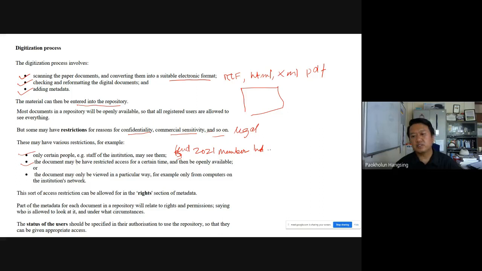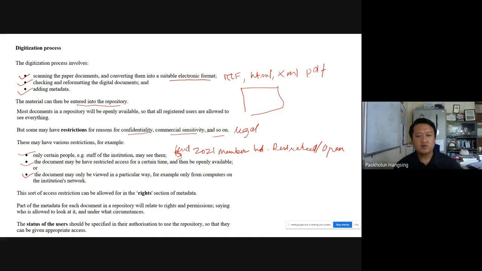So up to 2021, it will be restricted to members of the institution because they are the only persons allowed. That is a copyright restriction. After that, the documents can be declared open. After the end of 2021, the document can become open, anybody can see it. So a restriction can be for a certain time period, then it becomes open. So that is one restriction.